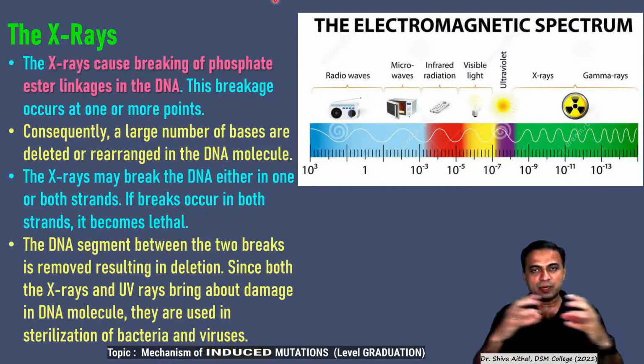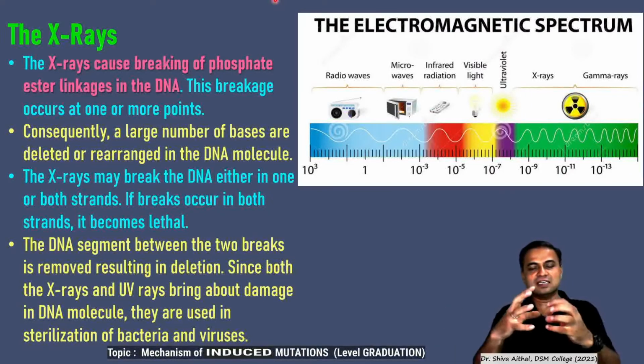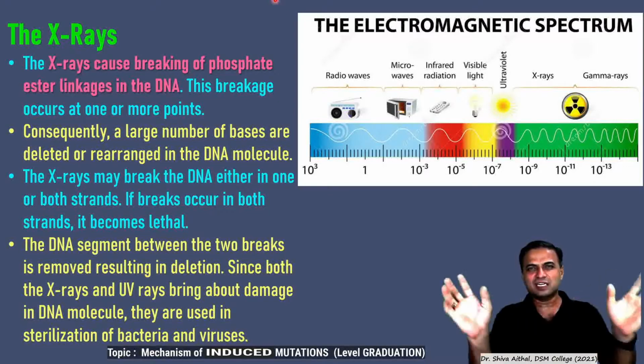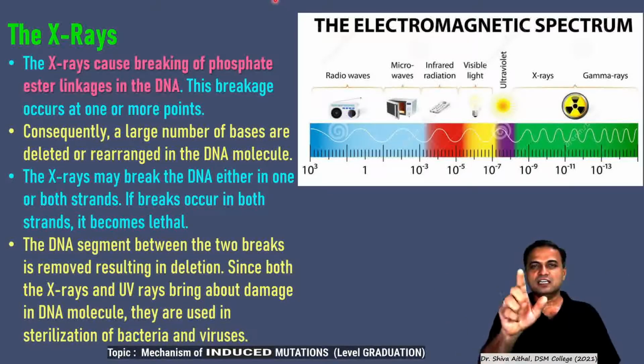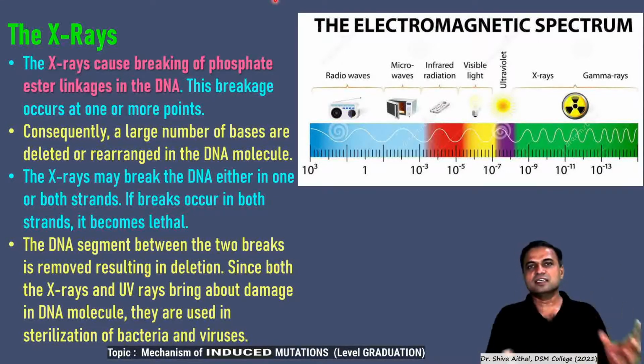The moment it breaks, it is immediately susceptible to the cell's own restriction endonucleases, which will cut and break down its own DNA if there are free ends. Remember this point. Therefore, X-rays introduce free ends and suddenly it is susceptible to its own enzymatic hydrolysis. The DNA segment between the two breaks can be removed by deletion.